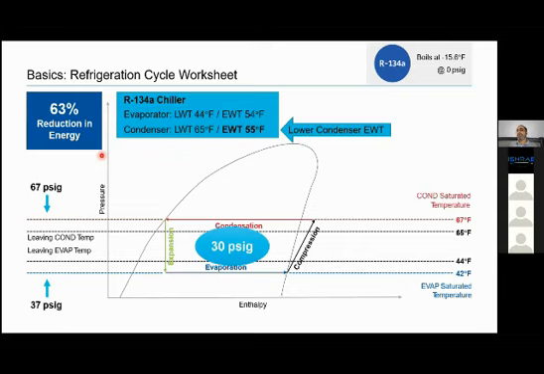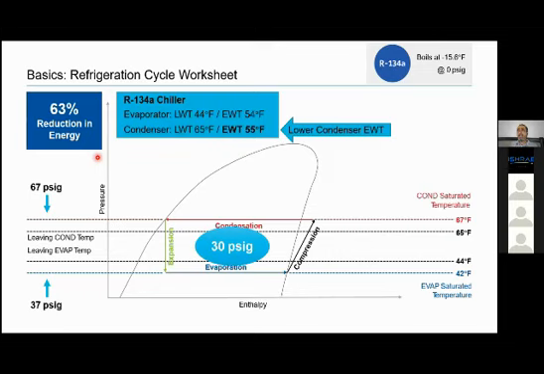So what we are trying to show, we have reduced lift by 30 degree Fahrenheit, and my reduction in energy is 63%. Every 1 degree Fahrenheit is saving close to 2% in energy. So we want lower lift in all kind of air conditioning system, whether it is window AC, split AC, or a chiller.